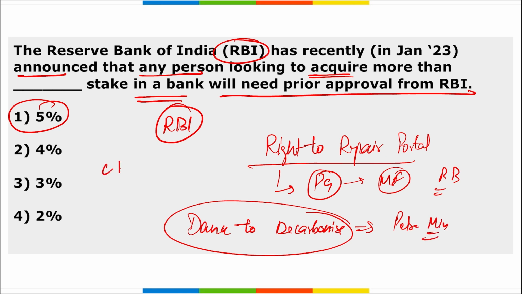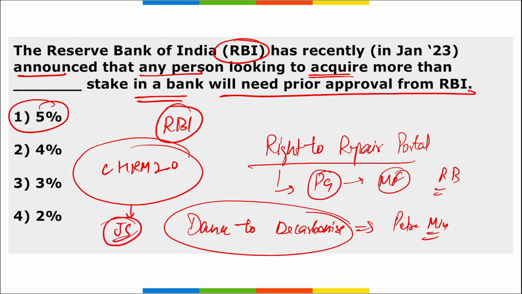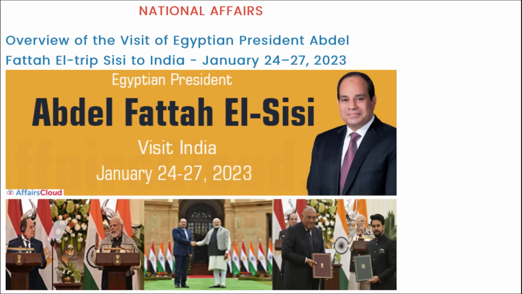Then HRMS 2.0, a revamped probity portal, was launched by whom? Jitendra Singh. Also, who developed the Artificial Heart? It was developed by IIT Kanpur.